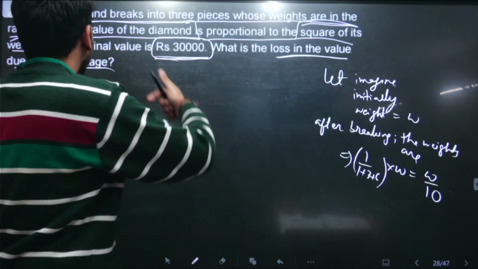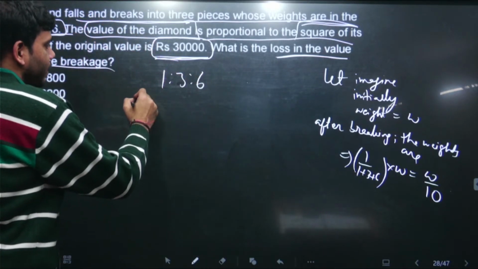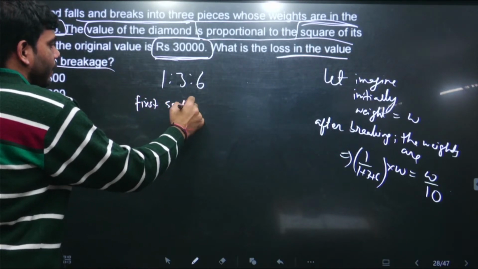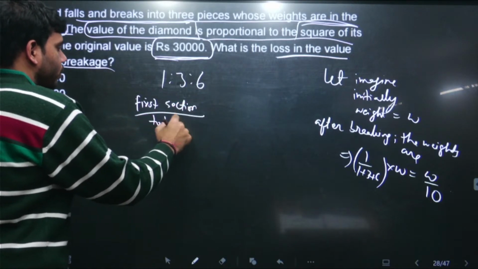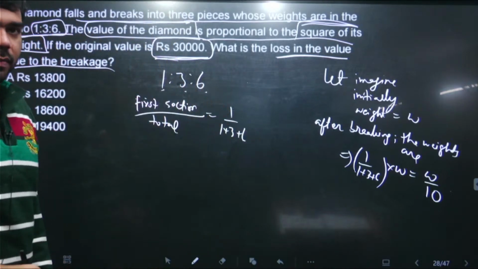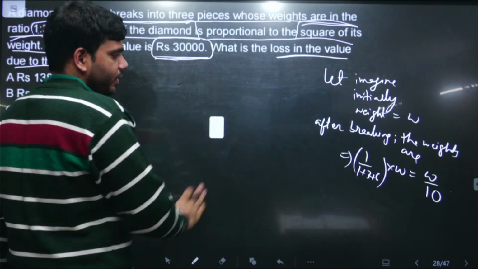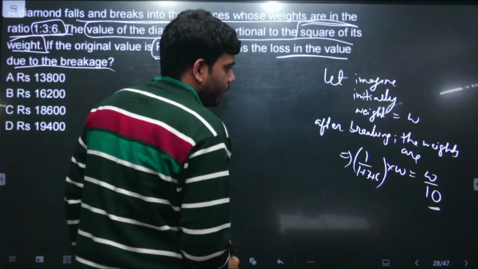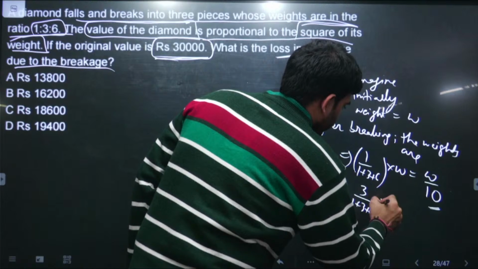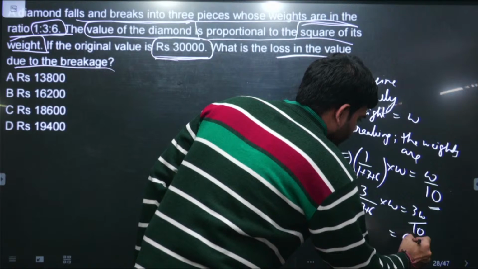This is how we solve this ratio. If the ratio given to us is 1:3:6, it means the first section upon the total will be 1 upon 1 plus 3 plus 6. We will add the three proportions. So this is how we solve these ratios. So the weight of the first section is coming out to be W by 10. Similarly, the weight of the second will be 3 upon 1 plus 3 plus 6 into W. This is 3W by 10. And similarly, for the third it will be 6W by 10.